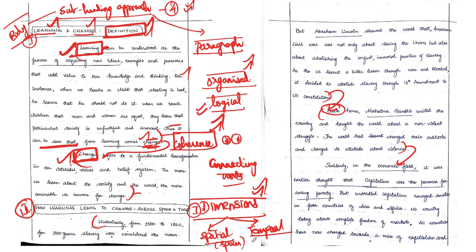Second is the temporal dimension. By temporal dimension we mean bringing in a time dimension, that is past, present and then future. So this is something which we need to do.